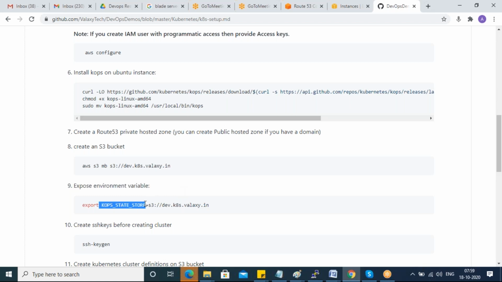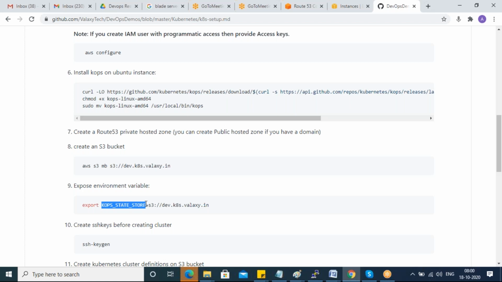There is a variable called KOPS_STATE_STORE in the Kops configuration somewhere. It is looking for this variable. So you have to define where you want to store your Kops storage. Basically, what does this variable mean, guys? Different users will use different paths. You may use a local path, an S3 bucket, or some other path.